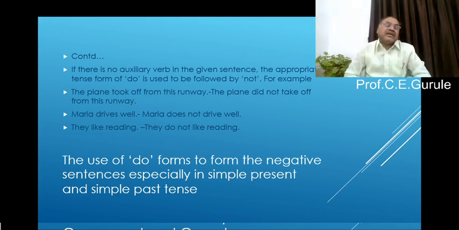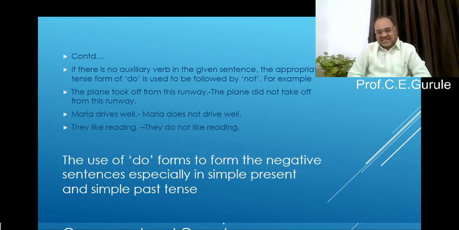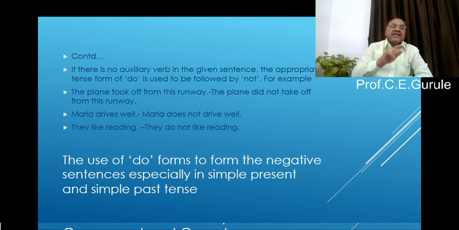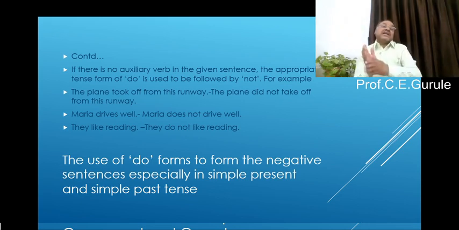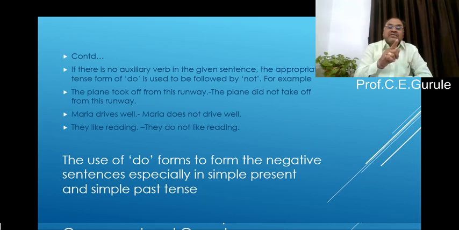What did I do here? Drives is the main verb. Drives is in the first form. The sentence is in the simple present tense. And drive has taken the s suffix because Maria is third person singular, so it depends on the agreement of subject and verb. That is why I have taken does not, but look carefully, I have not used drives.